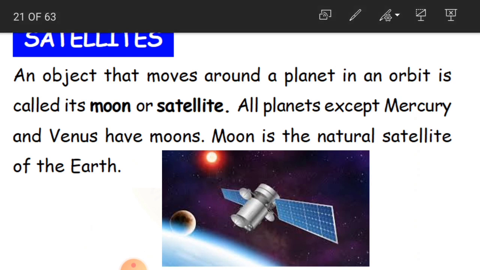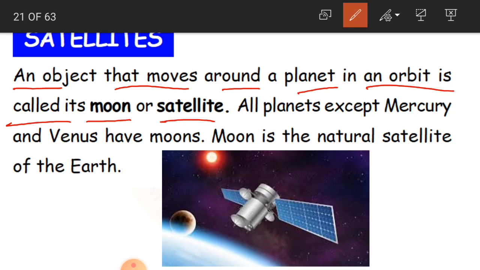Everybody might have heard this word satellite, but what exactly is it? An object that moves around a planet in an orbit is called its moon or satellite.